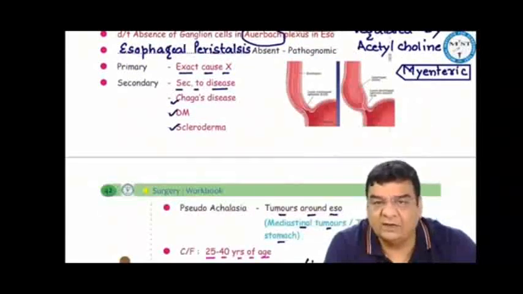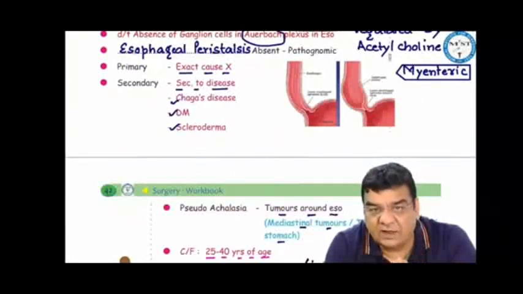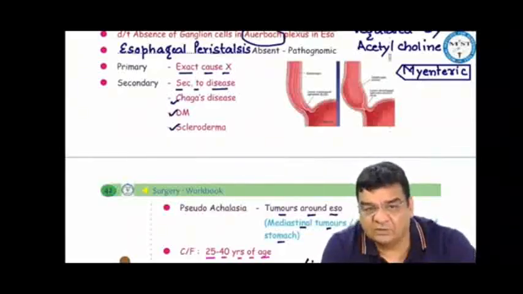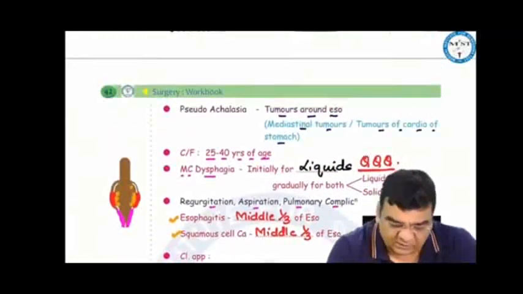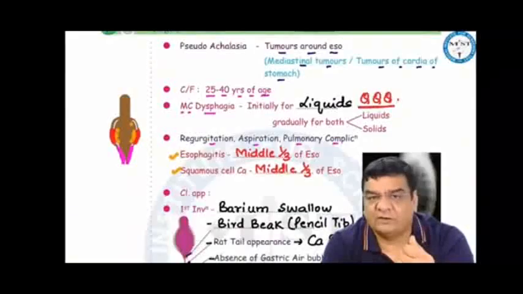We can classify this achalasia into 2 types: primary and secondary. Primary when the exact cause is not known, and secondary when it is secondary to some diseases like Chagas disease, diabetes, scleroderma. Pseudoachalasia is a different term. Pseudoachalasia is something which is not due to any pathology in the esophagus, but if there are tumors around the esophagus, maybe in the mediastinum or the cardia of the stomach, when they start putting pressure on the esophagus, that can cause a traffic jam in the esophagus.